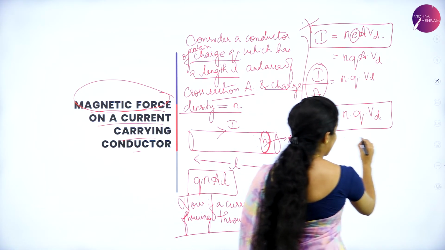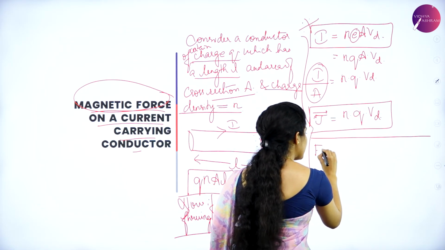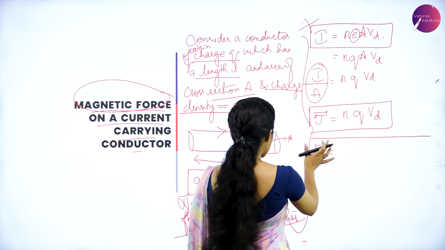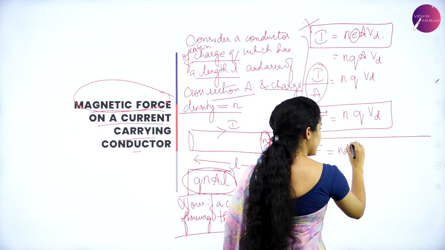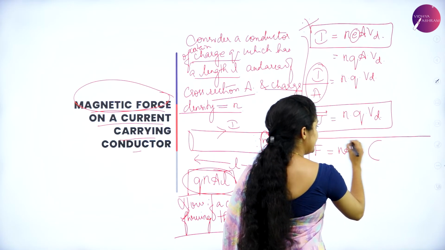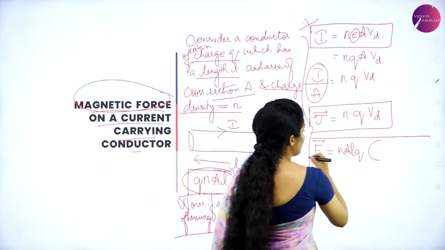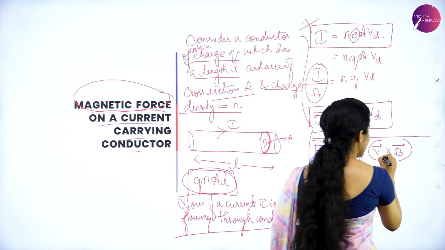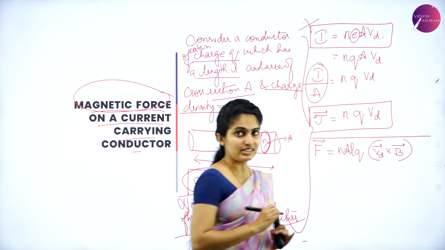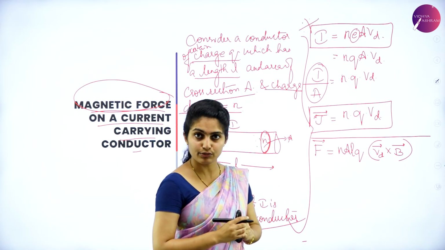And we know that we have F is equal to the charge concept. This is the charge concept: N, A, L, Q into the force, which will always be perpendicular to the velocity and the magnetic field. Consider this velocity as a drift velocity because we are considering drift velocity here.